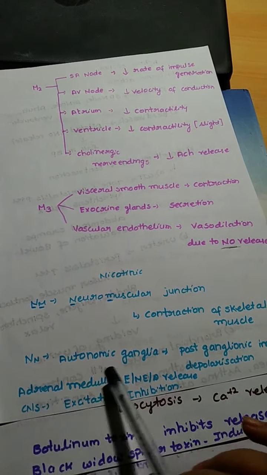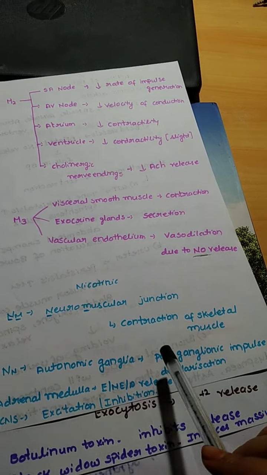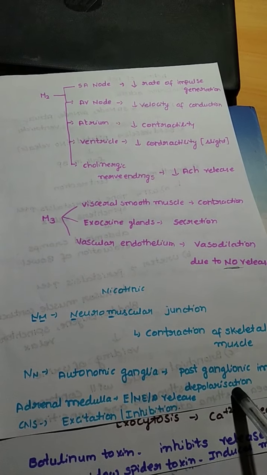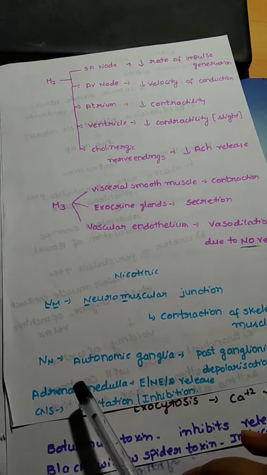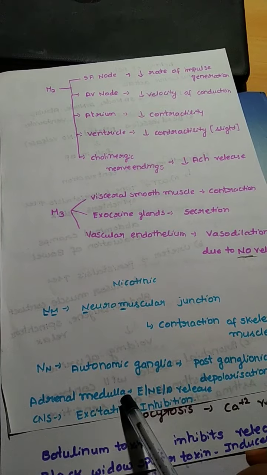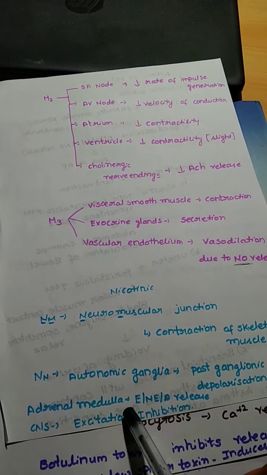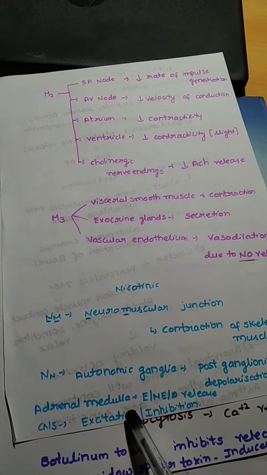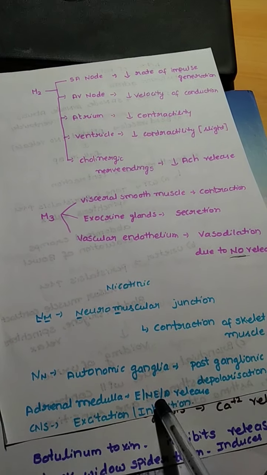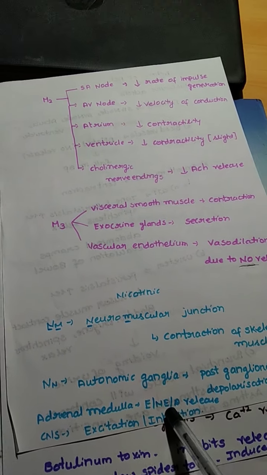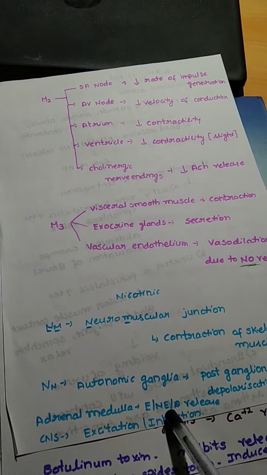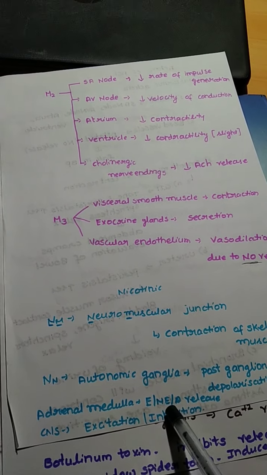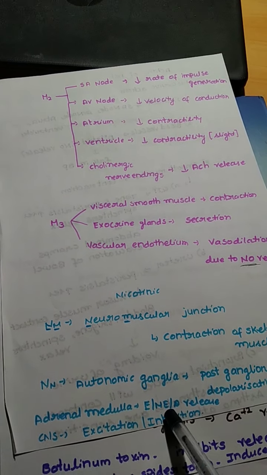The NN receptors are present in autonomic ganglia, which is responsible for the production of postganglionic impulse by causing depolarization. And these are also present in the adrenal medulla, which is responsible for the release of epinephrine, norepinephrine and dopamine. And in the CNS, these will cause excitation or inhibition depending on the site. So we can say that in the CNS, the cholinergic agonists will cause a site-specific excitation or inhibition.